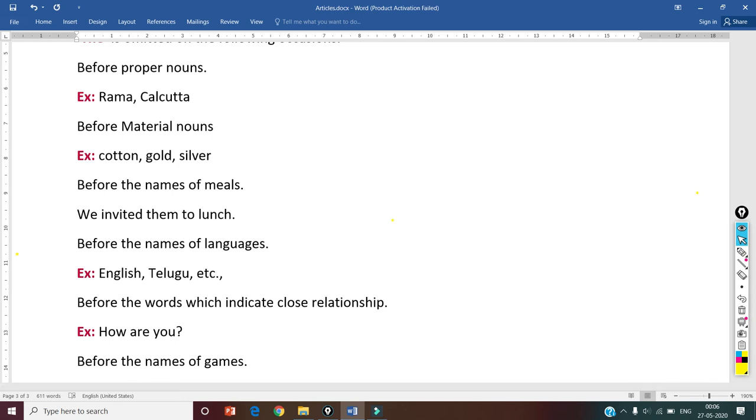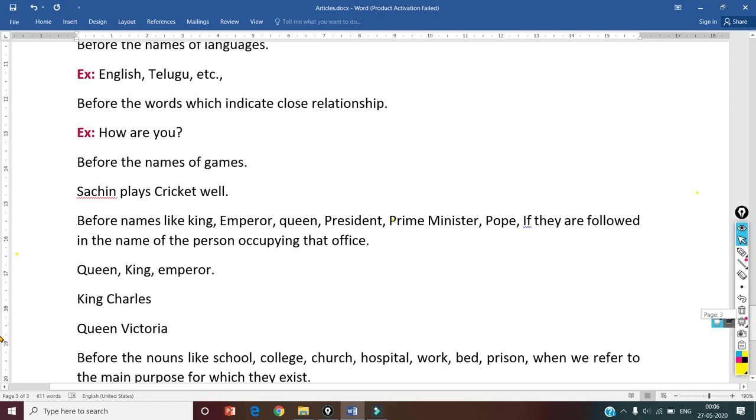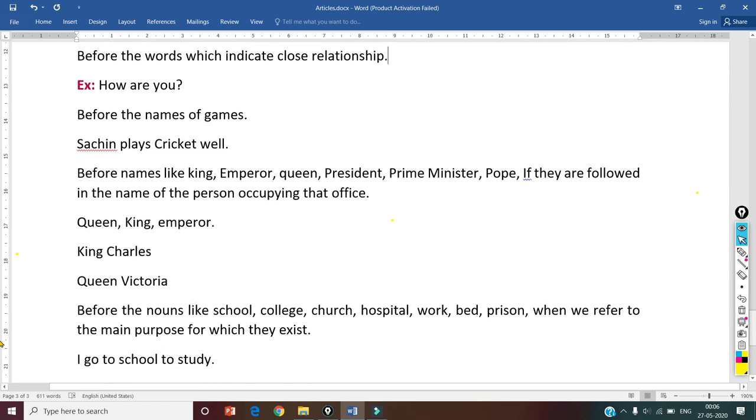Before the words which indicate close relationship. Okay, before the words which indicate close relationship, we should not use a. Close relationship means siblings. Okay, otherwise members of the family. Before those relationships also we should not use any article. The brother, the sister, like that we should not say. Before the names of games, Sachin plays cricket well. In this sentence, cricket is the name of a game, but we should not use any article before the game, before the name of games.